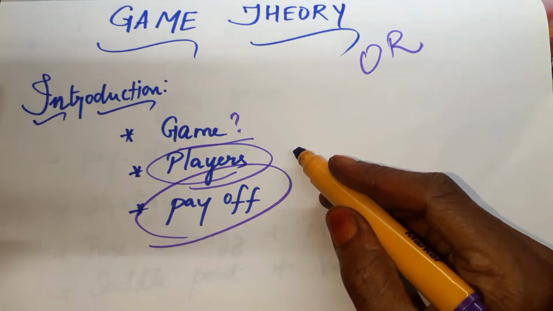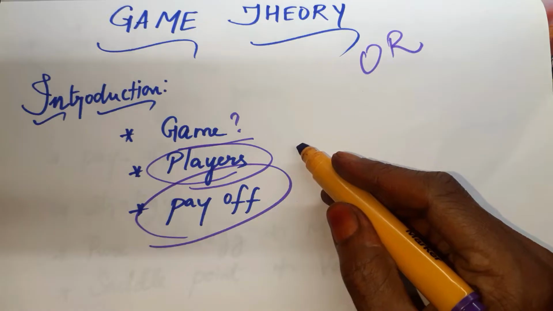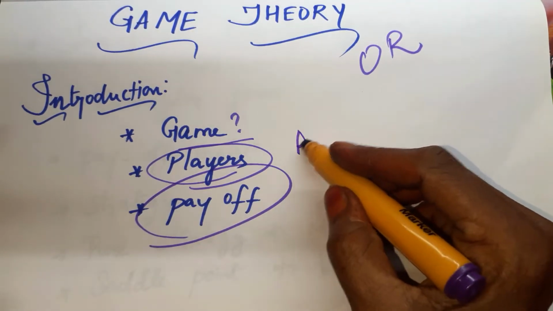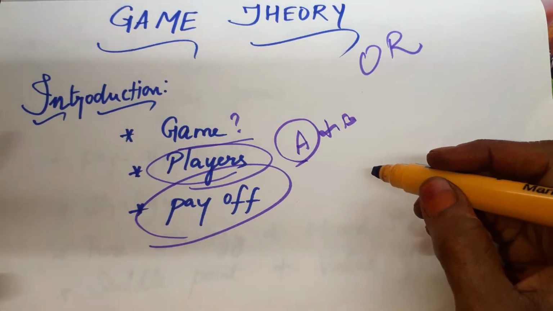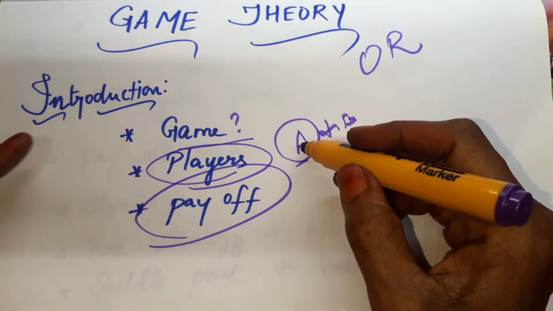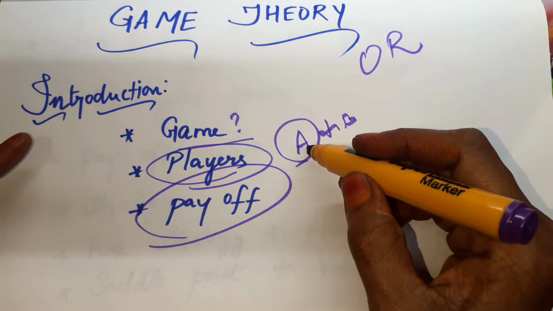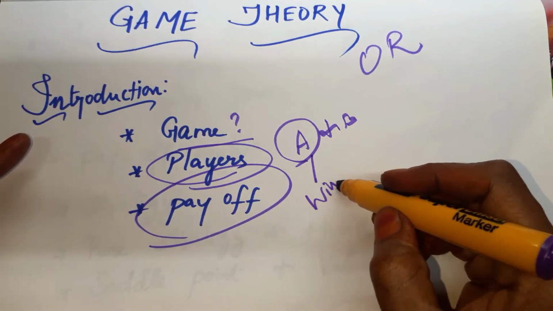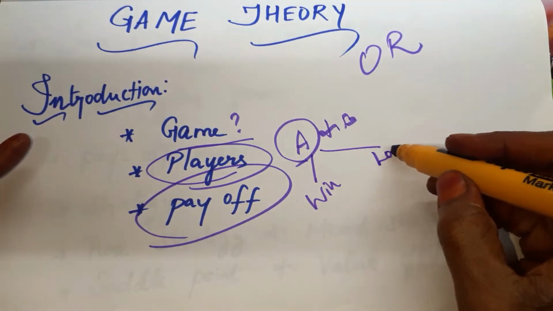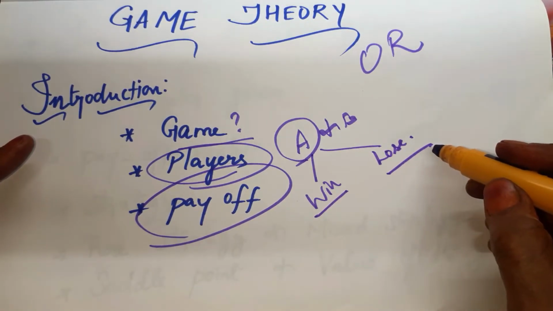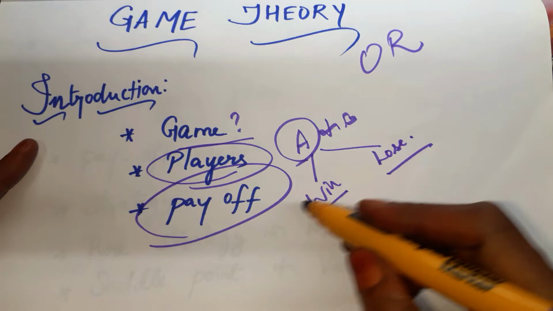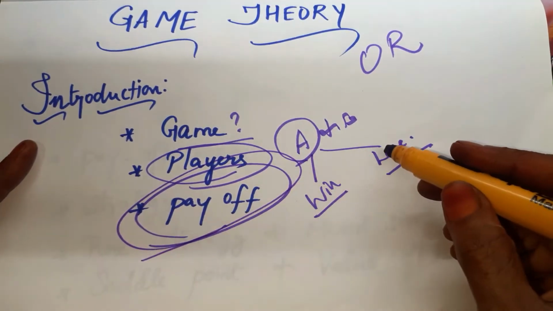For example, if we are going to play with two players, player A and player B, and you focus on player A alone, what is the possible outcome for A? Either he can win or lose, right? So these are the possible outcomes. For the outcomes, we have a name that is called payoff.